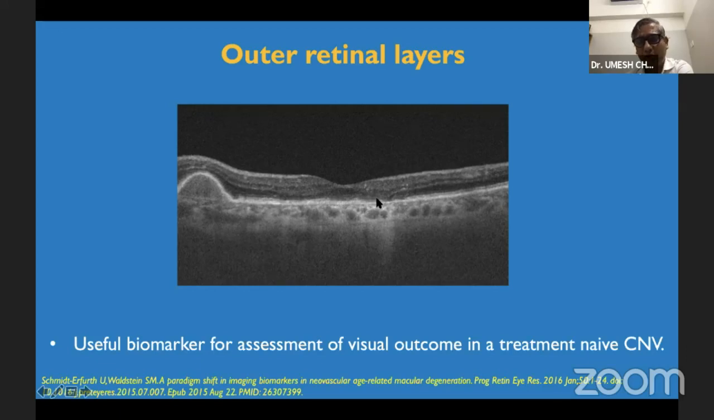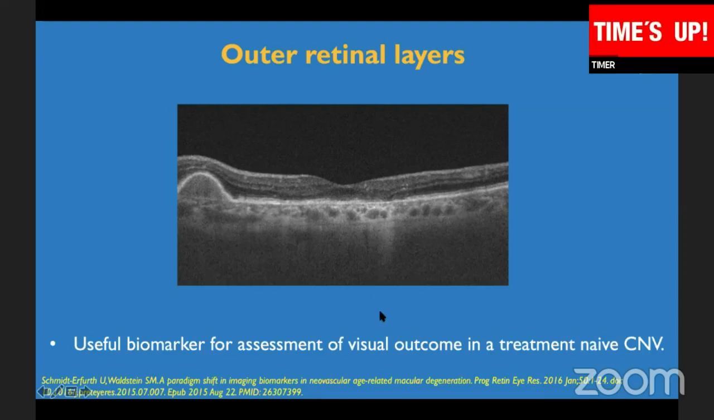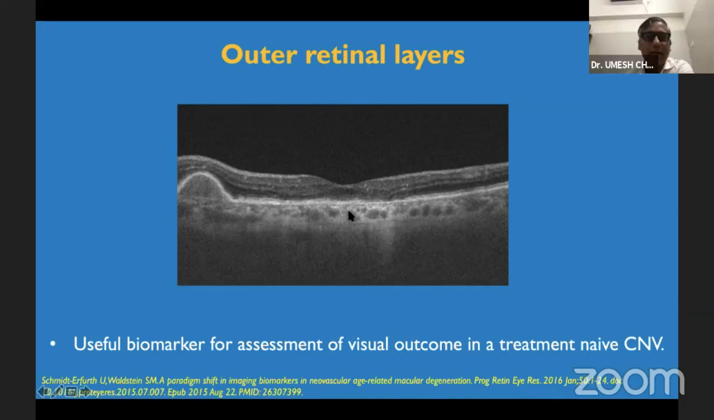Last but not least, we also should look for the stratification of the retina in the outer layers. So if the outer layer stratification like the ellipsoid zone and external limiting membrane are maintained, then the visual prognosis is generally good. Thank you.